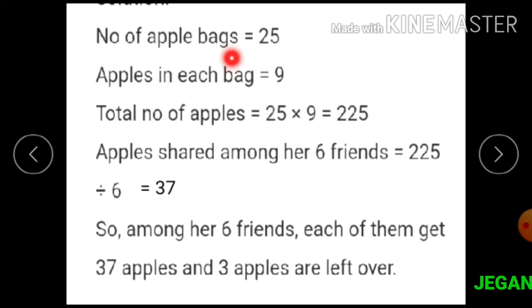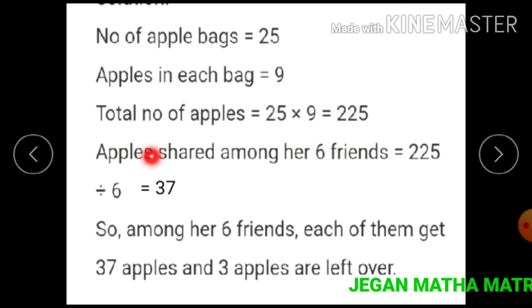Number of apple bags equals 25. Apples in each bag equals 9. Total number of apples equals 25 times 9 equals 225.